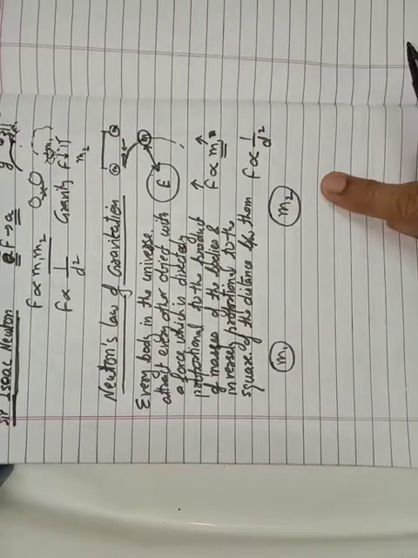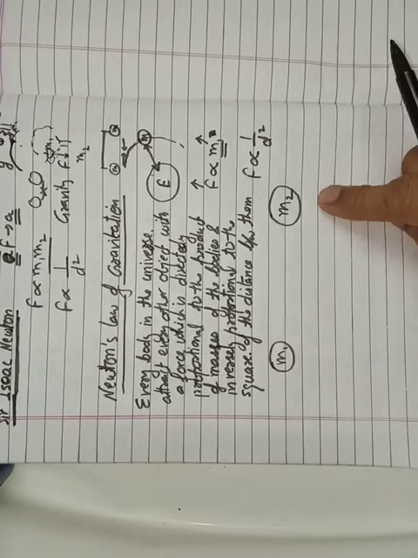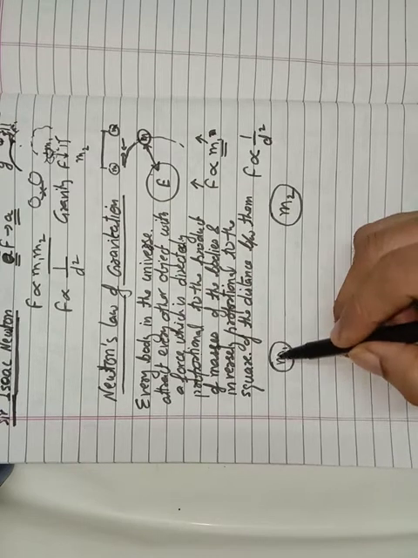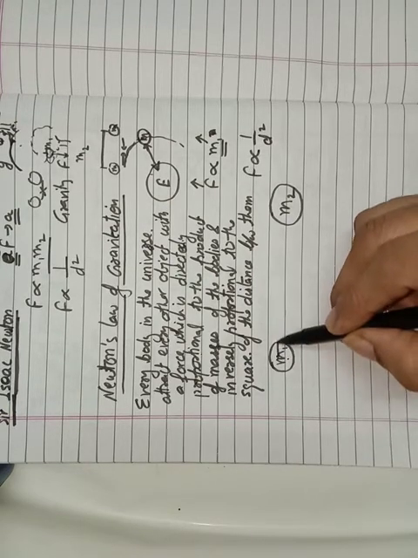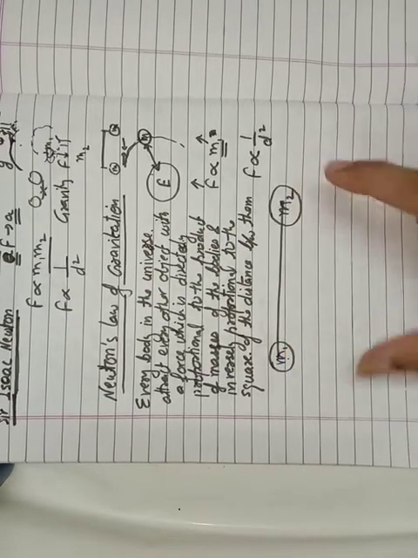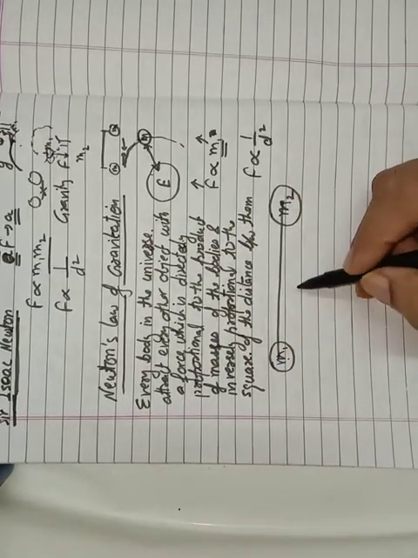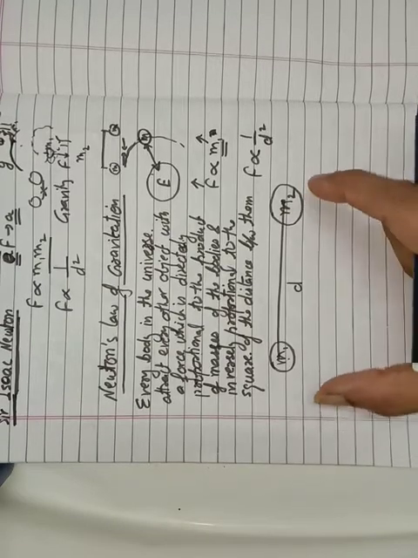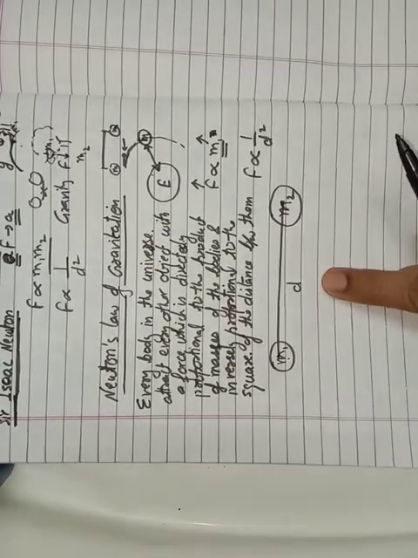These are two bodies of different masses. They can have the same masses, and they are kept at a distance of d. I am going to measure the value from center to center, and this distance is represented by d.